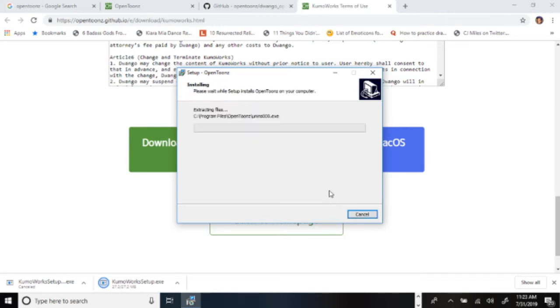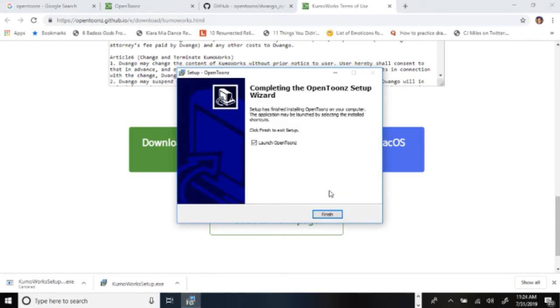And then install. And then just click finish.